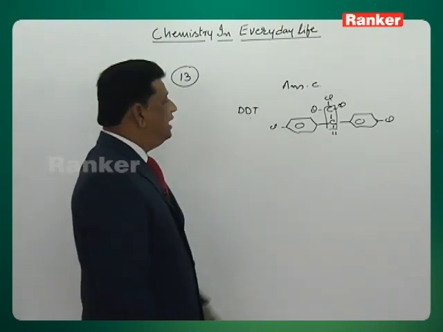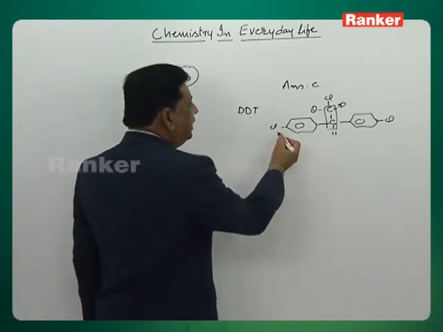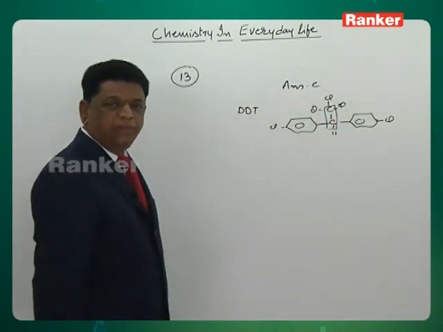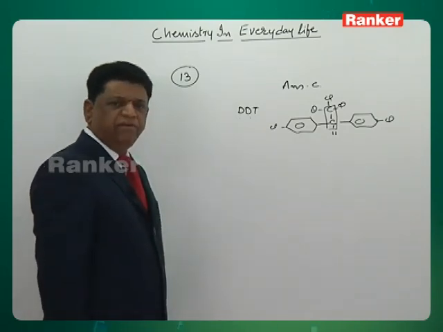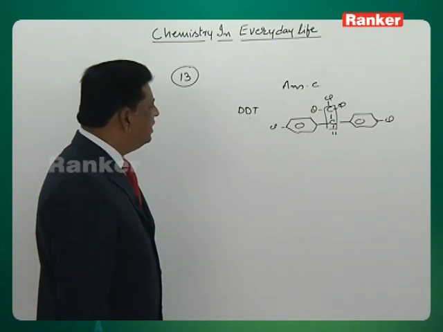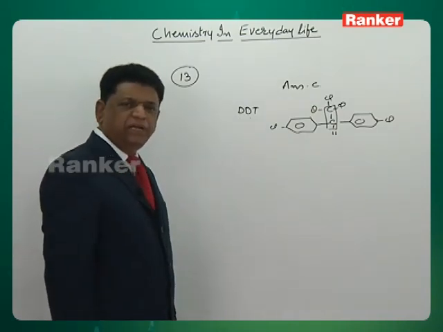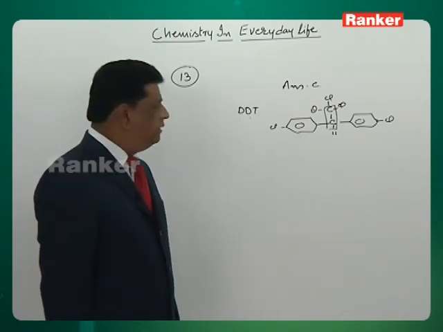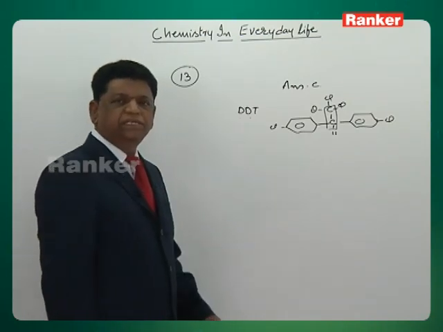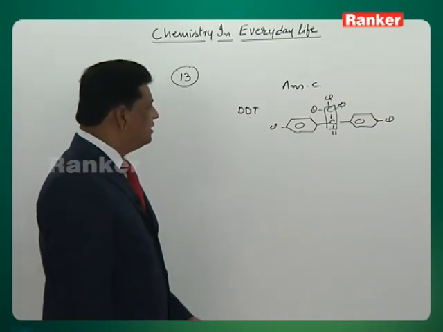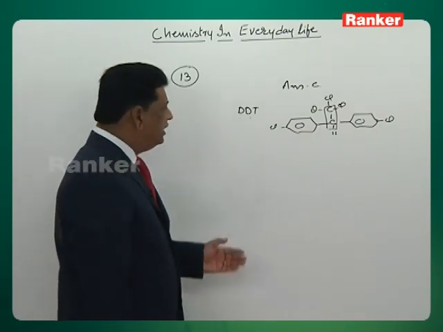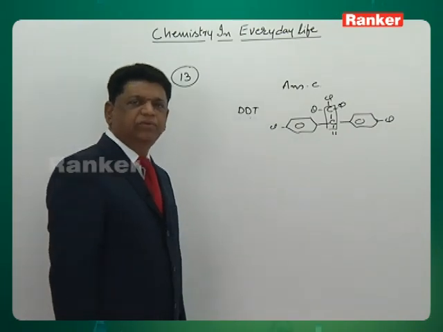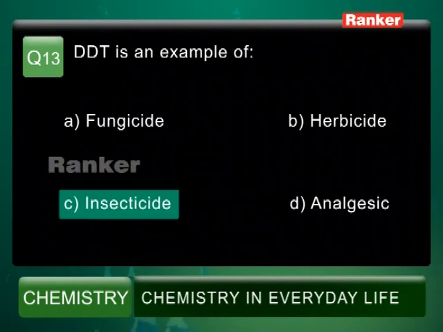Dichlorodiphenyl trichloroethane can be prepared by taking chlorobenzene with trichloroacetaldehyde, chloral, and heating these two together. DDT is a very powerful insecticide which kills different types of insects. But unfortunately DDT is outdated and banned by the government. The farmers were using huge amounts of DDT, which affects the ecological balance; earthworms and honeybees are also affected. So instead of that we have different other chemicals. Even BHC is also a banned chemical. So the answer is C.